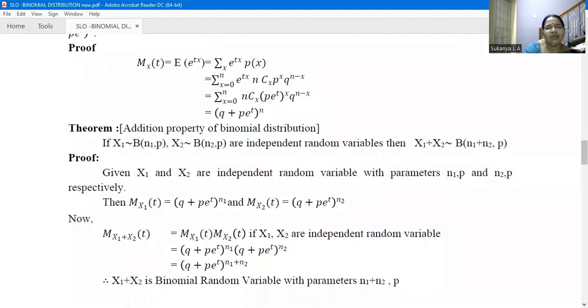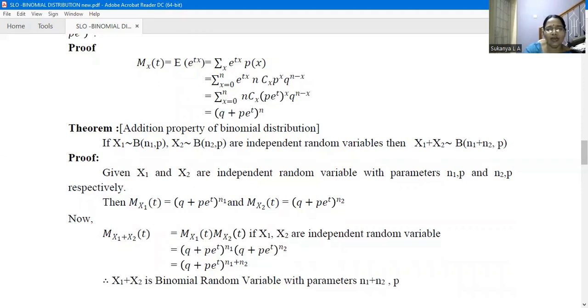So for that, what is given: X1 and X2 are independent random variables with parameters n1, p and n2, p. Therefore, M_X1(t), by the previous theorem, is (q + p e^t)^n1, because the parameter for X1 is n1. And M_X2(t) is (q + p e^t)^n2, because the parameter of X2 is n2 and p.